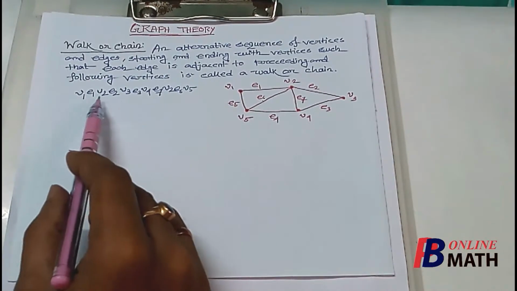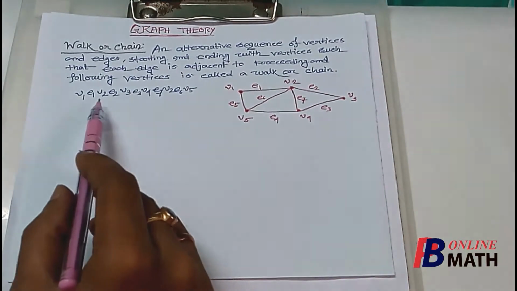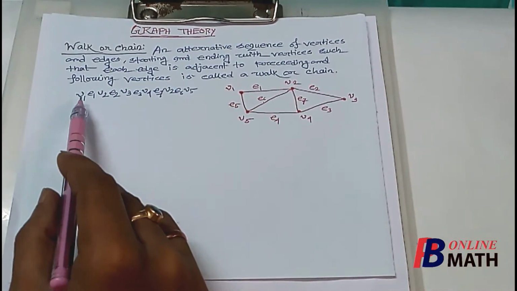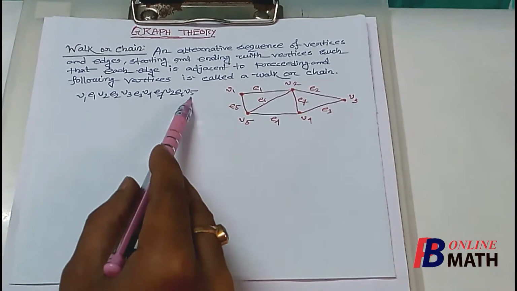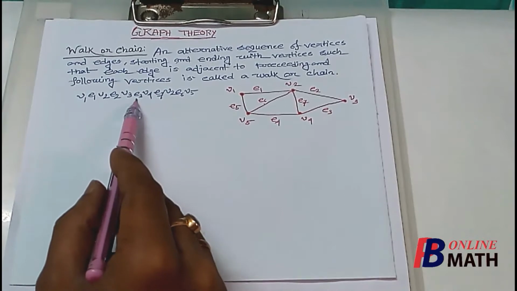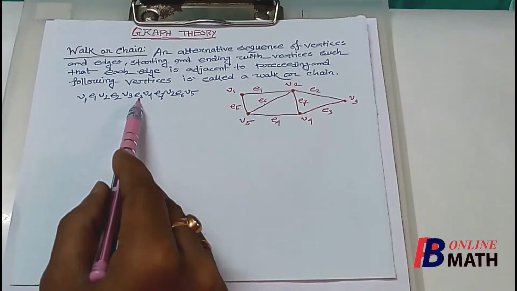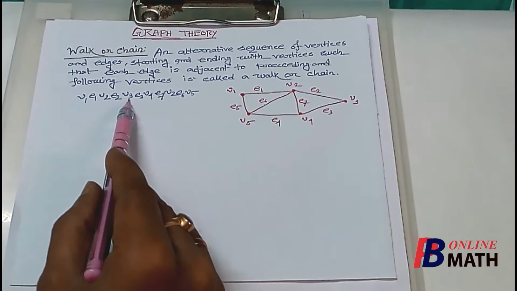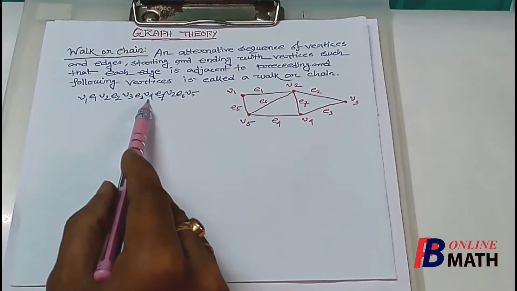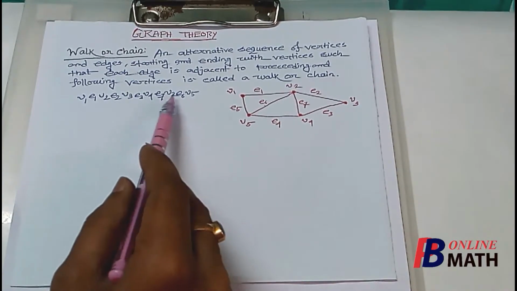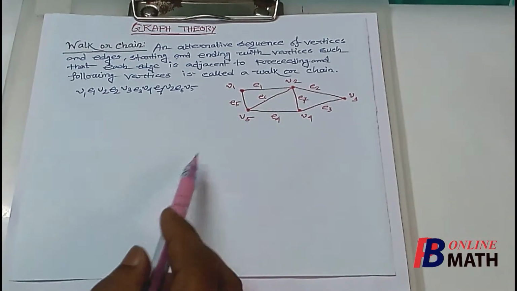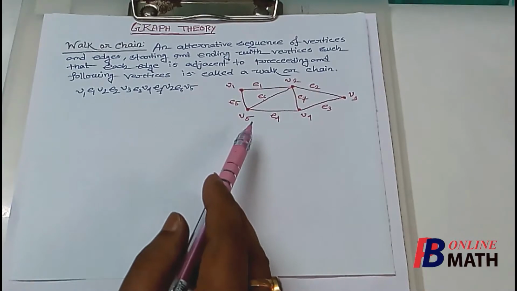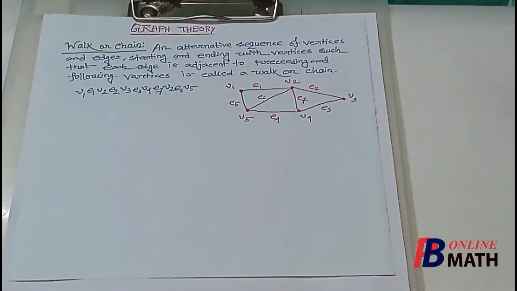So this is an example of a walk, because this is an alternating sequence of vertices and edges starting and ending with vertices such that each edge is adjacent to its preceding vertex and the following vertex. So this is an example of a walk or chain. Now from this graph we can find a number of walks or chains.